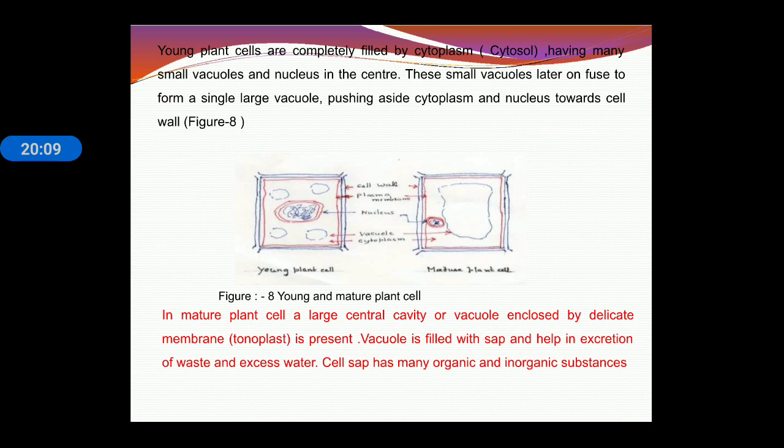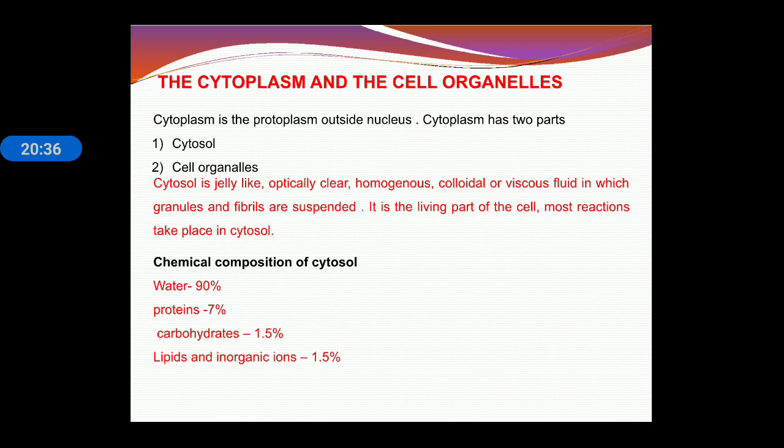Now this is the difference between young cell and mature plant cell. In young cell, plant cells are completely filled by the cytoplasm, having small vacuole and nucleus in the center. These small vacuoles later on fuse to form a single large vacuole. And in mature plant cell, a large central cavity or vacuole enclosed by delicate membrane is present. Vacuole is filled with the sap and helps in excretion of waste and water. Sap has many organic and inorganic substances.